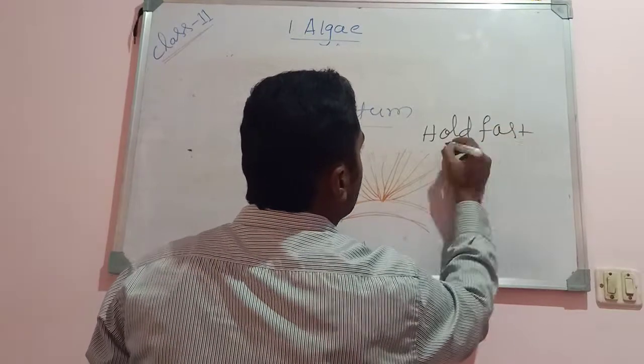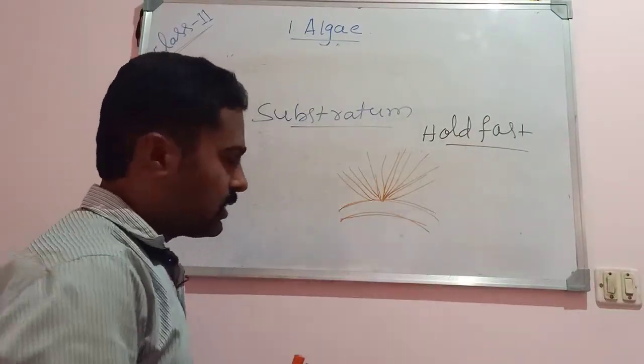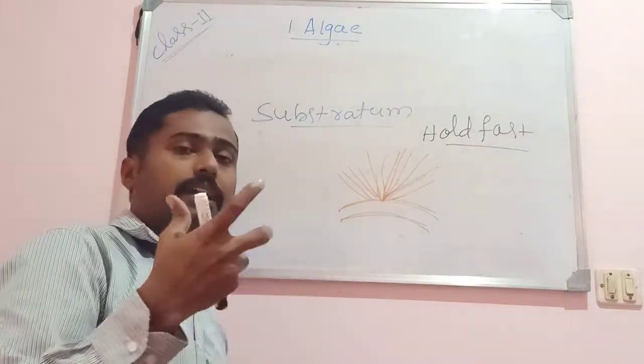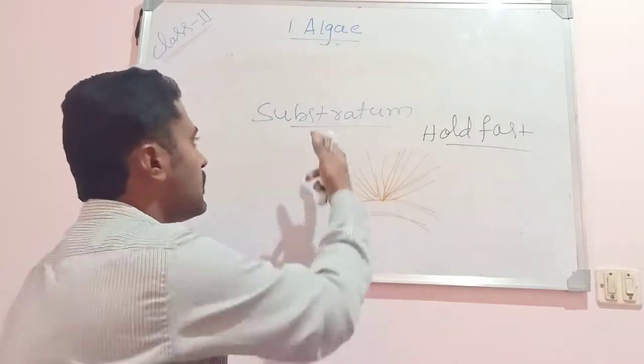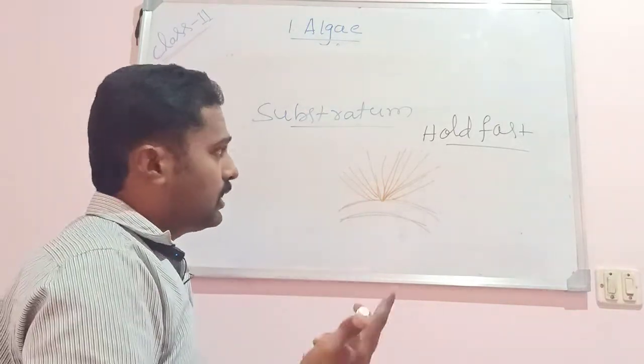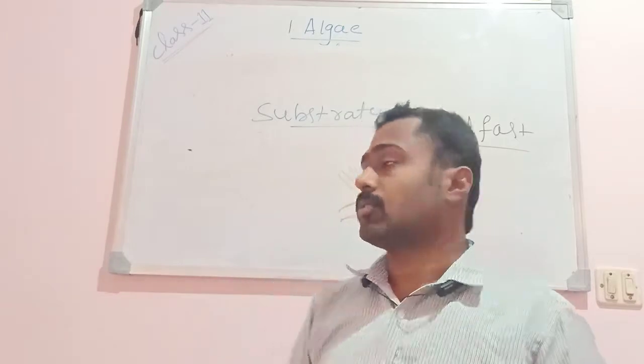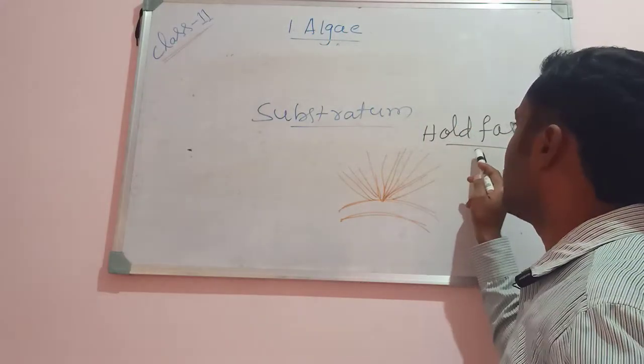So the algae get attached to the surface of the substratum by the hold fast. Okay, or they may be free floating. So the attachment structure there is what is called the hold fast.